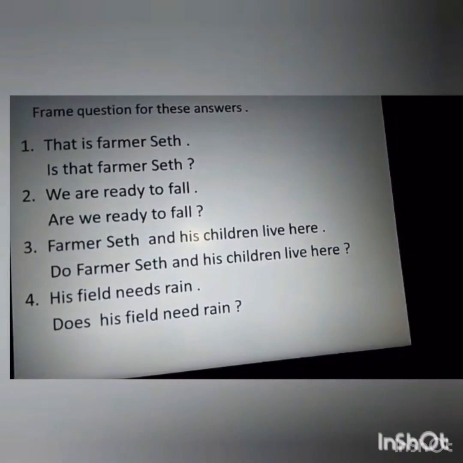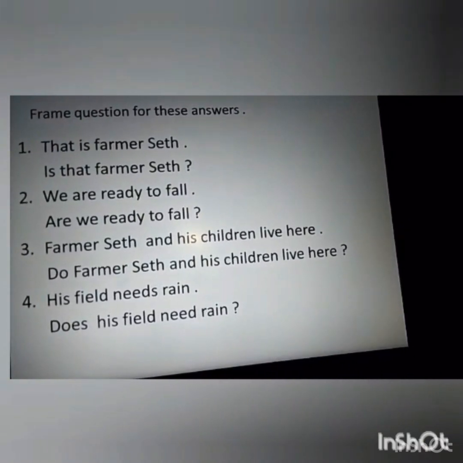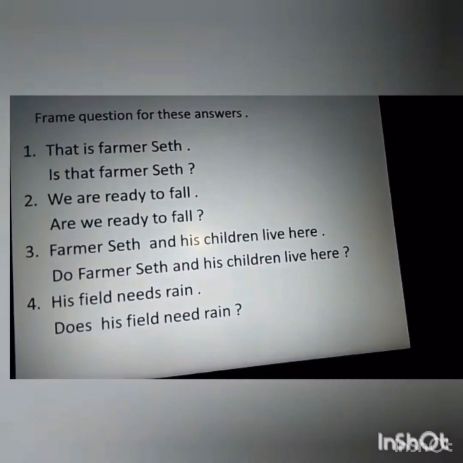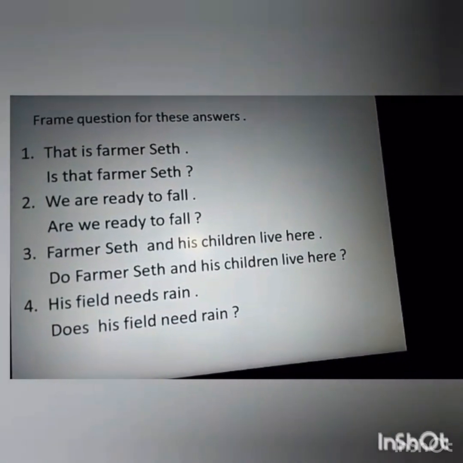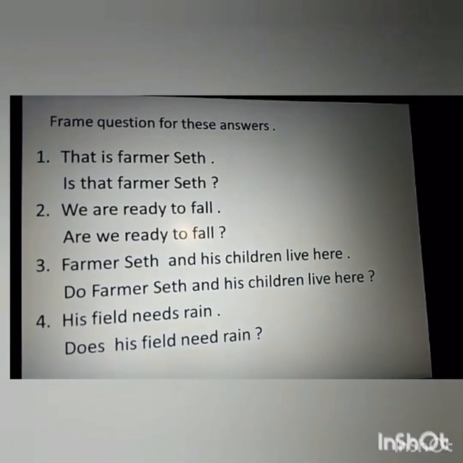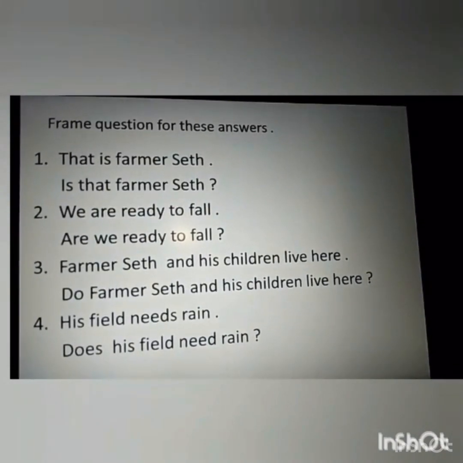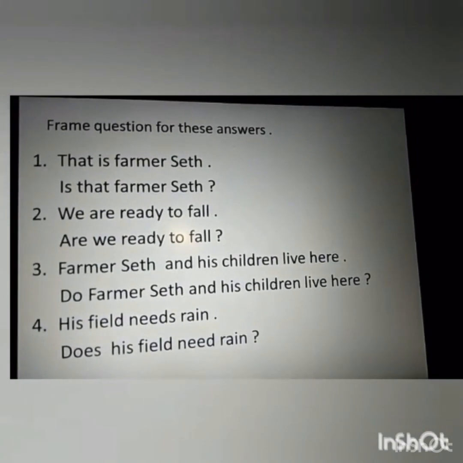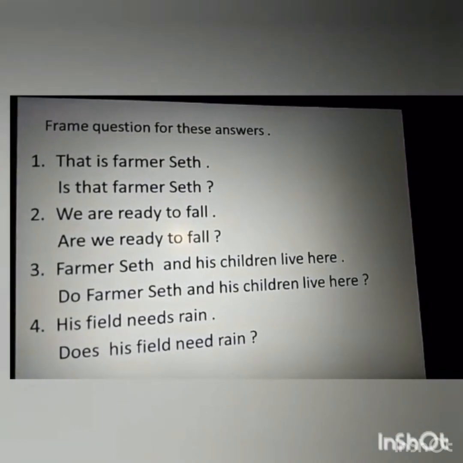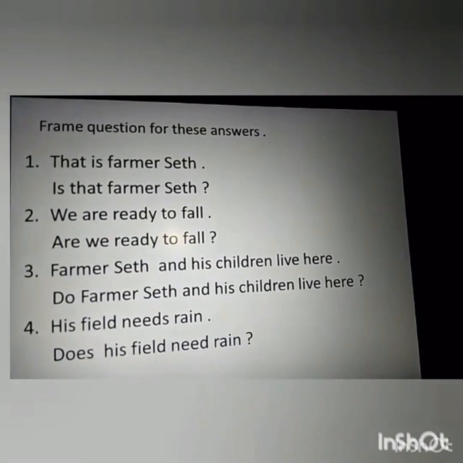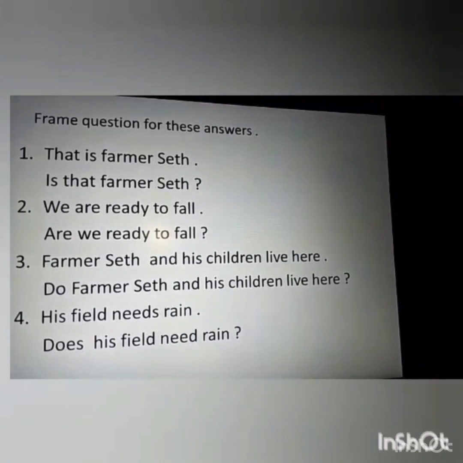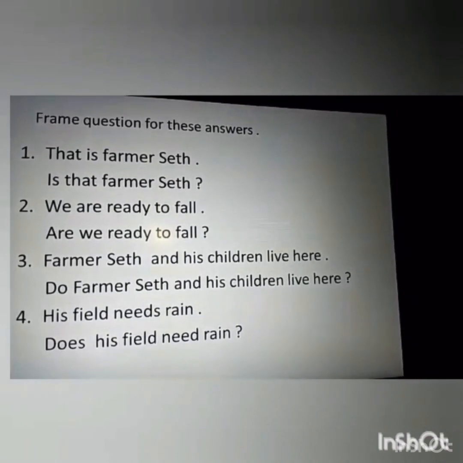Now, what will you do if there is no auxiliary verb present in the sentence? Now let's read the third sentence. Farmer said and his children live here. Is the auxiliary verb is or are present here? No, you can't find the auxiliary verb is or are present here. In that case, we will use do or does to start our question. As there is no auxiliary verb present in this sentence, we will begin the sentence with do or does.